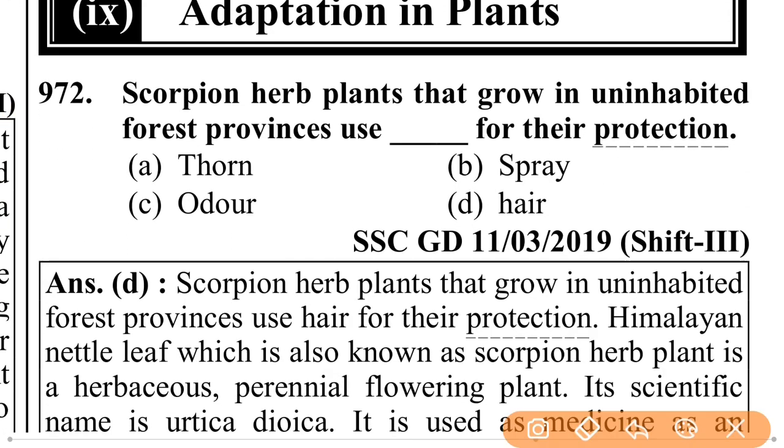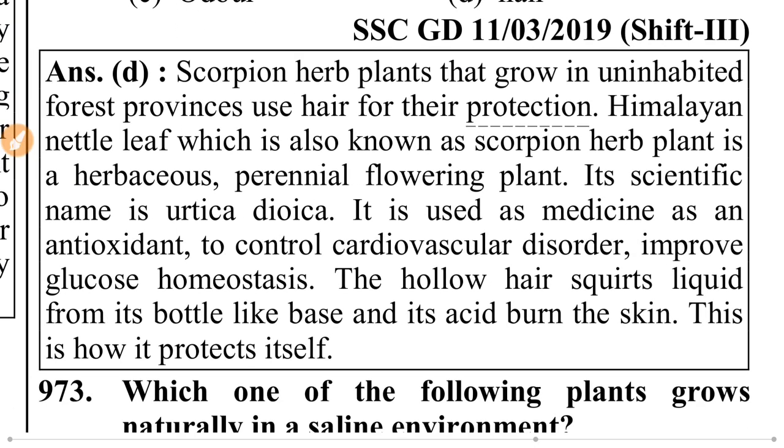Adaptation in plants. Scorpion herb plants that grow in uninhabited forest provinces use thorns, spray, odor, or hair for their protection.